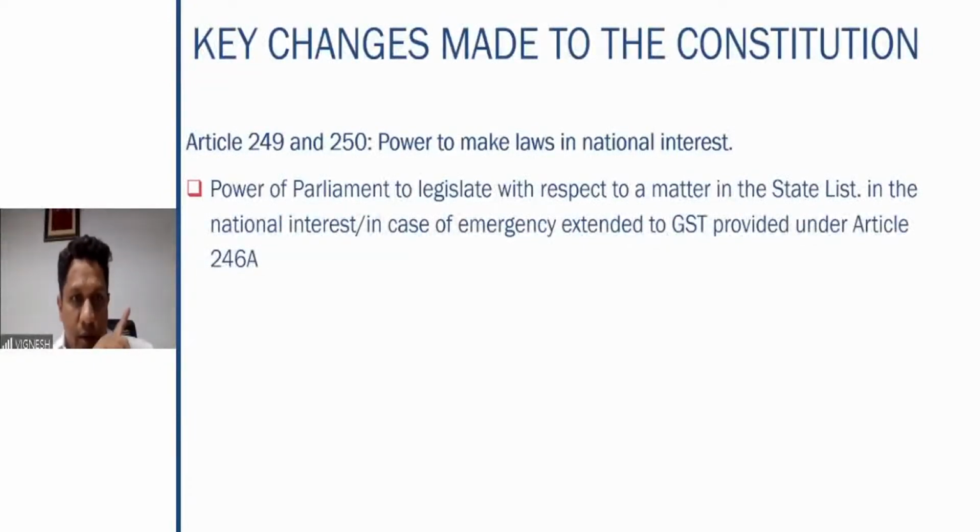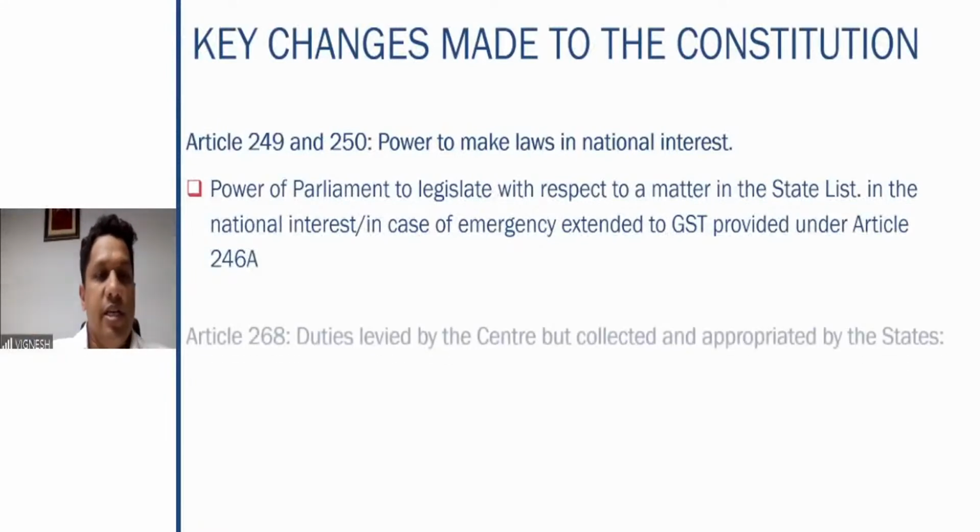So Article 249 refers to national interest; in case of national interest, Parliament is given the power to legislate. And in case of emergency, that is Article 250, Parliament is also given the power to make certain critical decisions with regard to GST. So in case of national interest or emergency, Articles 249 and 250 can be invoked and can be applicable to GST as well.